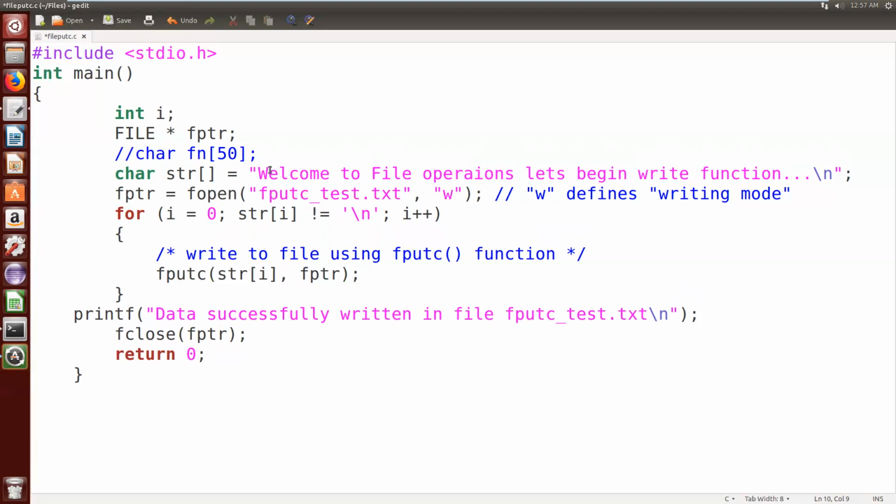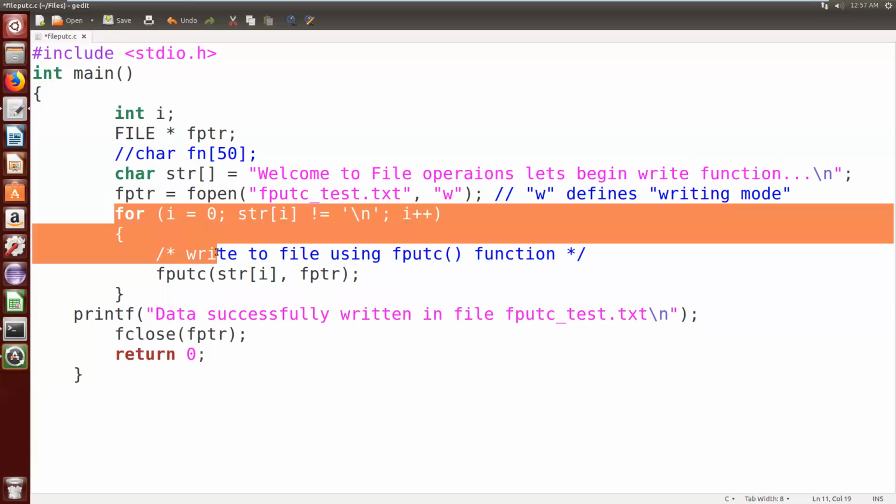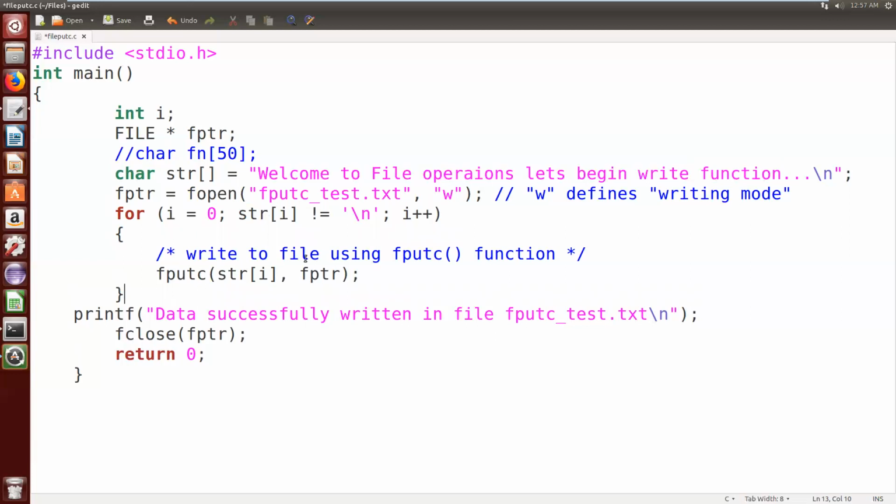Now this is the logic for writing the text character by character. This entire text I need to write into the file character by character. So for that I am taking one for loop. Until the text ends, at the new line character, I need to write this text character by character into my file. What is my file name? This file, which is now pointed to by fptr.